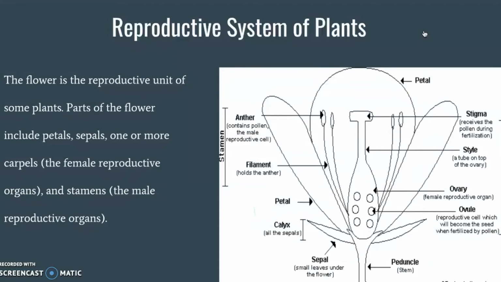The female reproductive organs: in the female reproductive system of plants, there is a pistil, which is the collective term for carpel. Each carpel includes an ovary, and ovules are the female reproductive cells. And there's also a style, which is a tube on top of the ovary, and the stigma, which receives the pollen during fertilization. And for the male reproductive organs, there's a stamen, which is the male reproductive part of a flower, and a stamen consists of an anther, which produces pollen, and a filament.